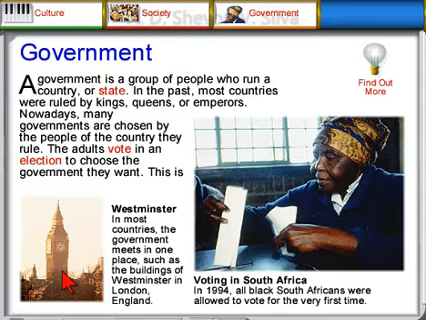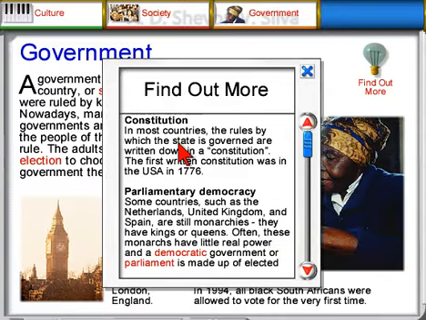Westminster. In most countries, the government meets in one place, such as the buildings of Westminster in London, England. Voting in South Africa. In 1994, all black South Africans were allowed to vote for the very first time. Find out more.